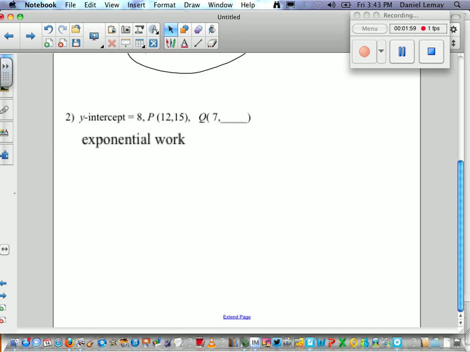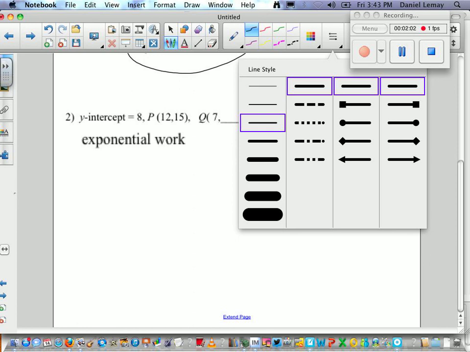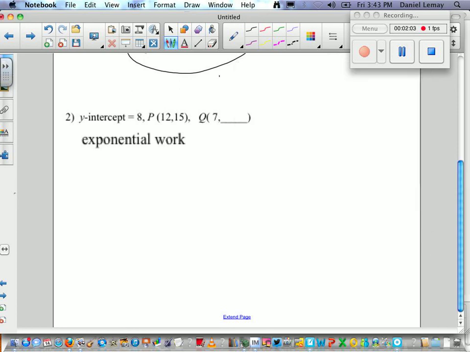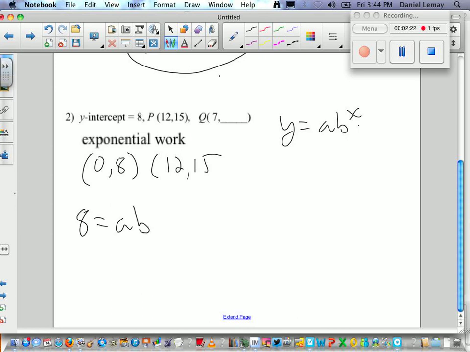Okay? Now, the next part of this question is asking us to find the exponential model. So this is just what we've been working on. I know when I'm done, I'm going to have y equals a times b to the x, and then I'm going to replace x with 7 and find out what this estimate is if it's an exponential model. So again, we've got this point (0, 8) and this point (12, 15). We're going to say 8 equals a times b to the 0, and 15 equals a times b to the 12th.